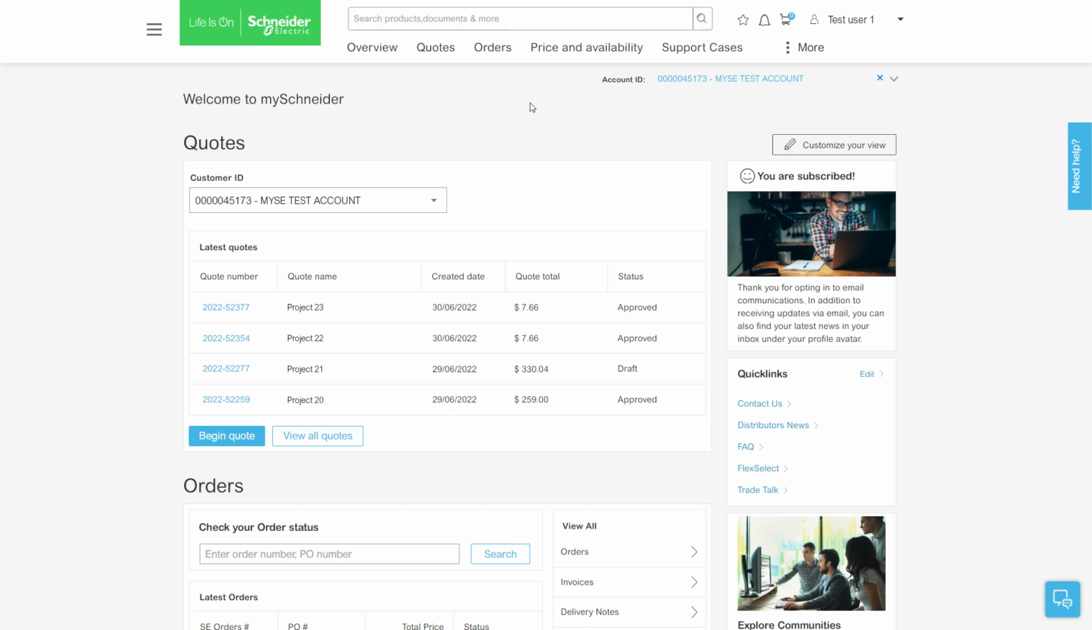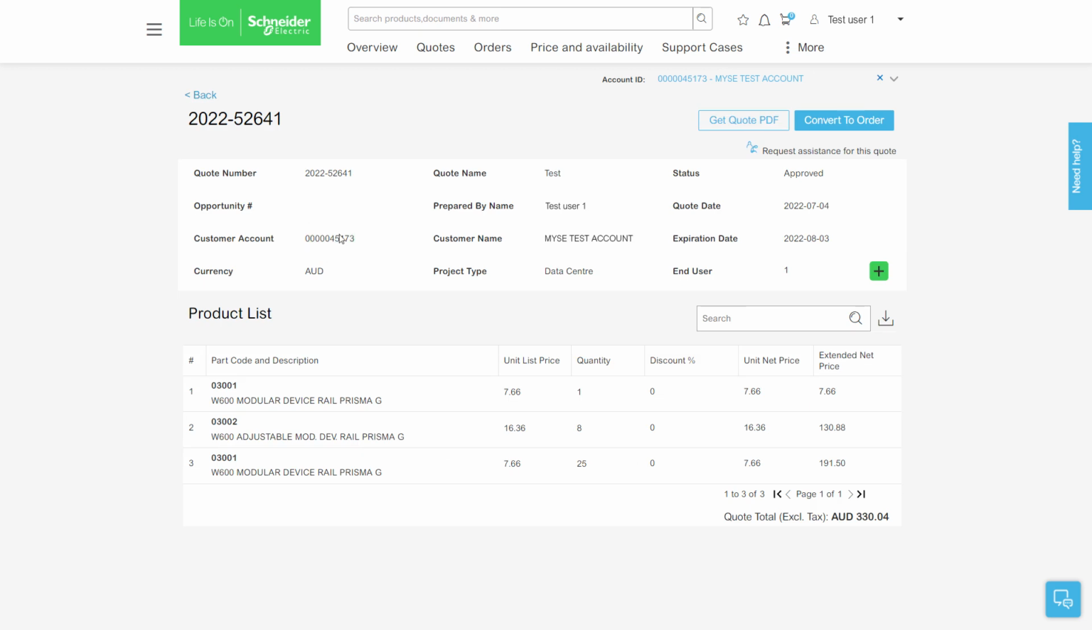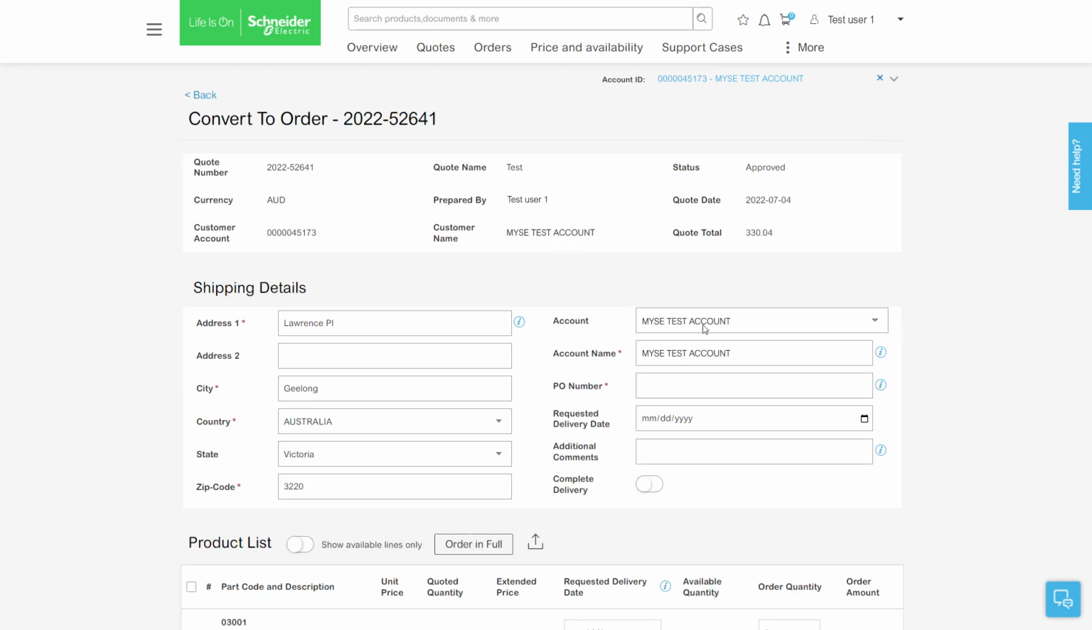On your overview page, click Quotes in the menu or View all quotes to access the full quote list. Select the quote you want to convert into an order. Click Convert to Order. Review shipping details and type in your purchase order number.